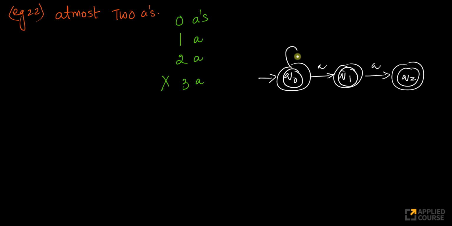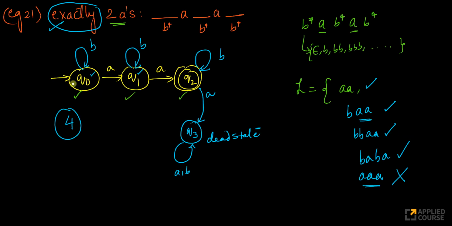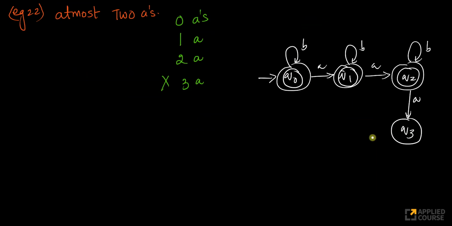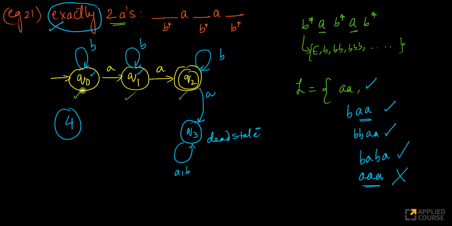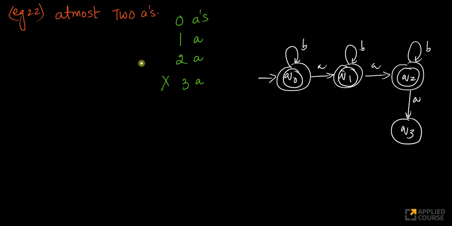If I keep getting B's, perfectly all right. But the moment I get 3 A's, look at this. This diagram is exactly the same as this diagram, except that Q0 and Q1 are also final states, because I have to accept even if you have 0 A's or 1 A also. Of course, this will be a dead state, because it says at most 2 A's, I cannot have 3 A's.